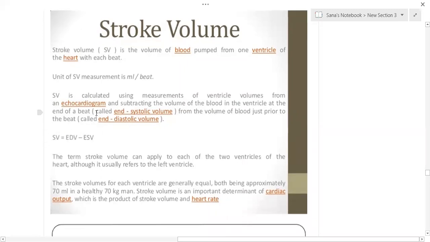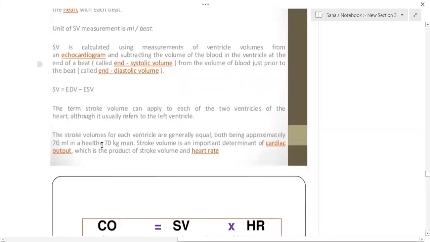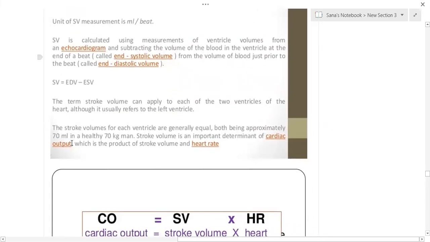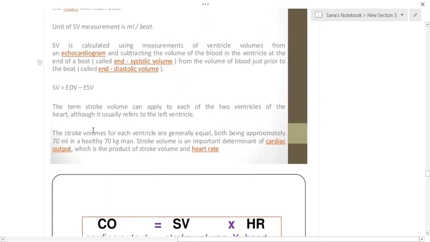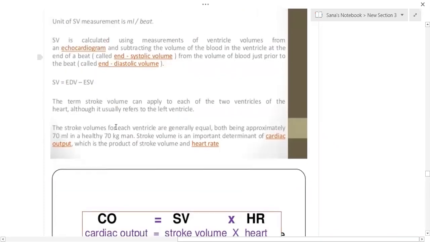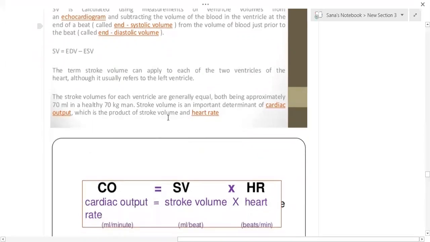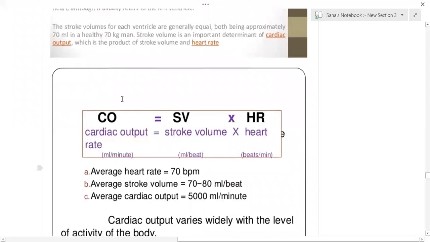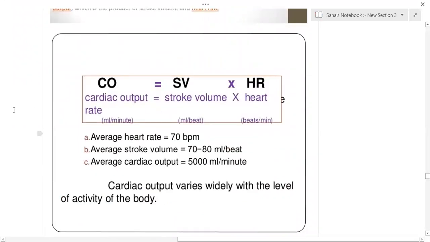Okay. So around 70 ml is the stroke volume in healthy human beings. So stroke volume is equal to 70 ml. Stroke volume is an important determinant of cardiac output. Now what is this cardiac output? Cardiac output is nothing but the stroke volume into heart rate. So now you know what stroke volume is. Stroke volume is the volume of blood pumped out from each ventricle. I said it is equal to around 70 ml.